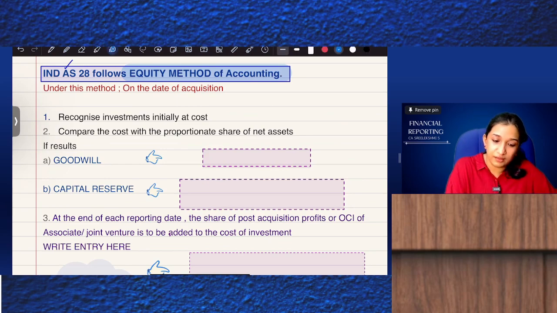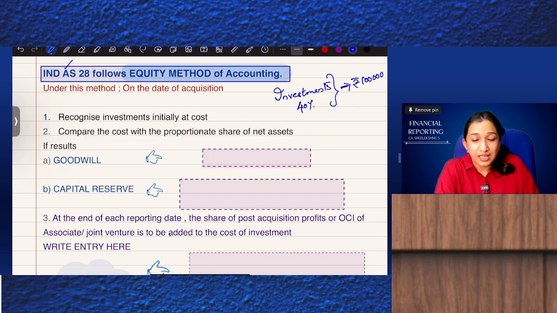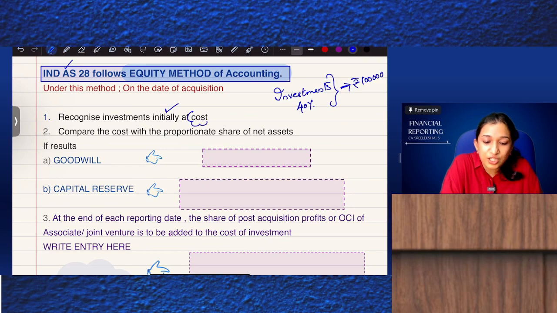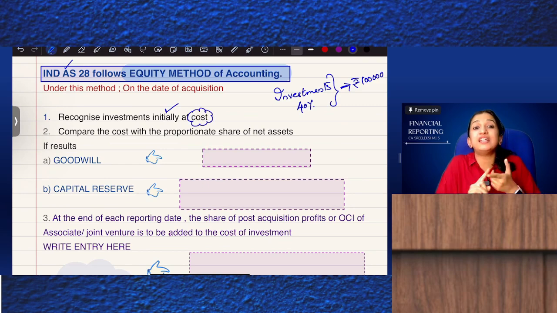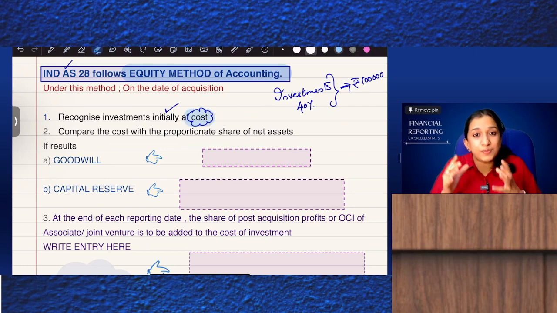Under this method, on the date of acquisition of the investment, say on 1st April, if you invested, for example, in 40% shares at rupees 1 lakh, then in the consolidated balance sheet, recognize the investment at cost. So you should show the investment at 1 lakh.